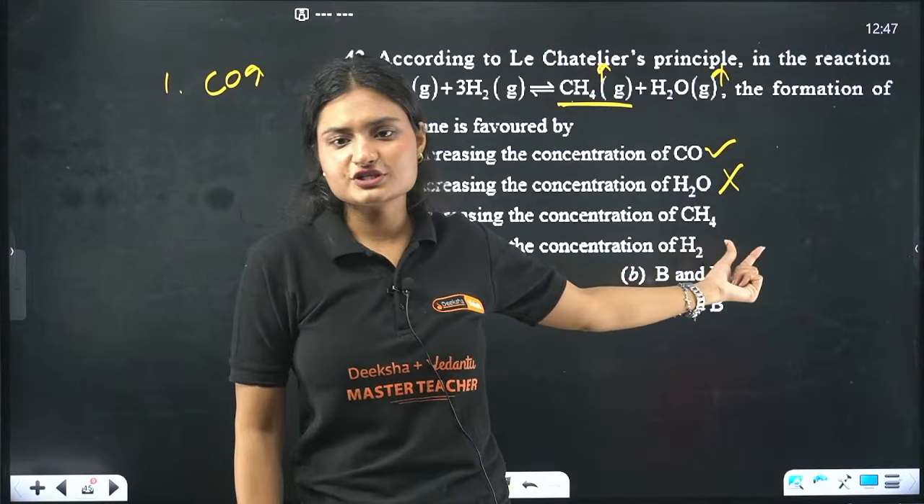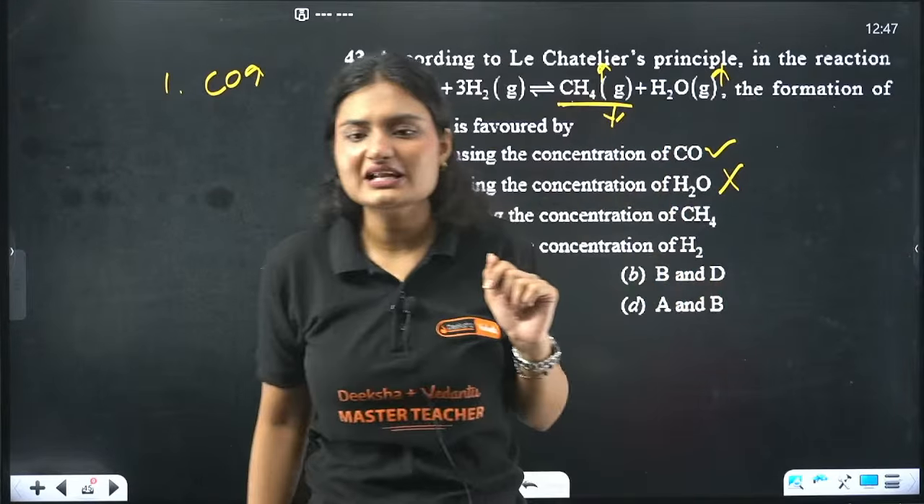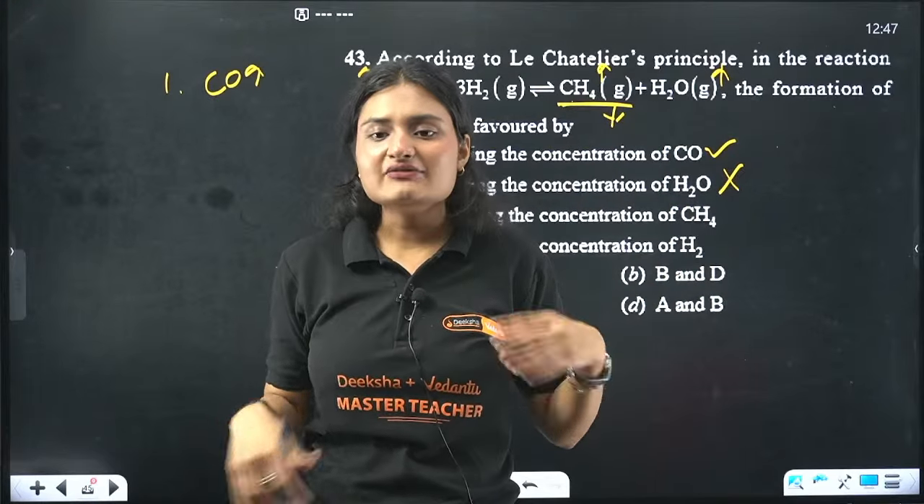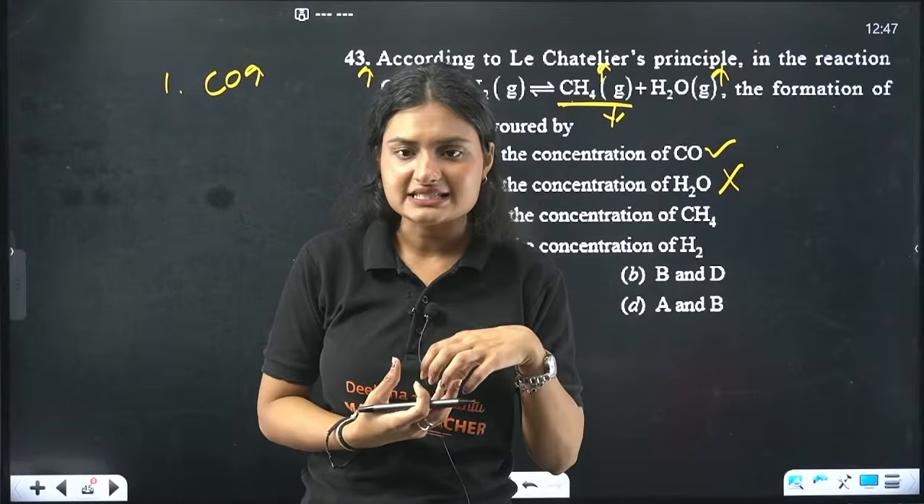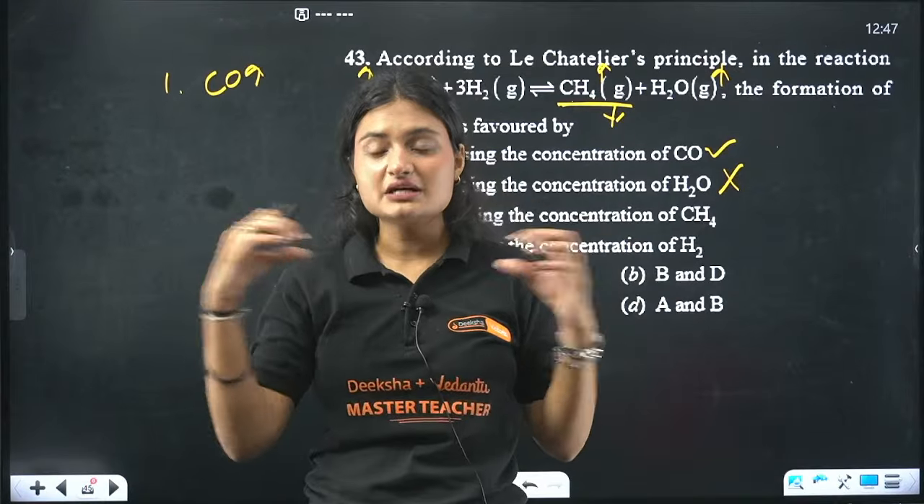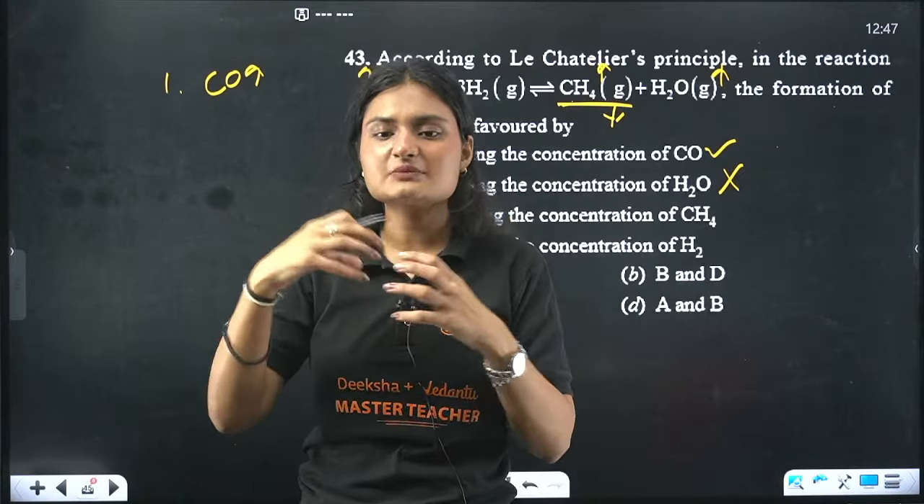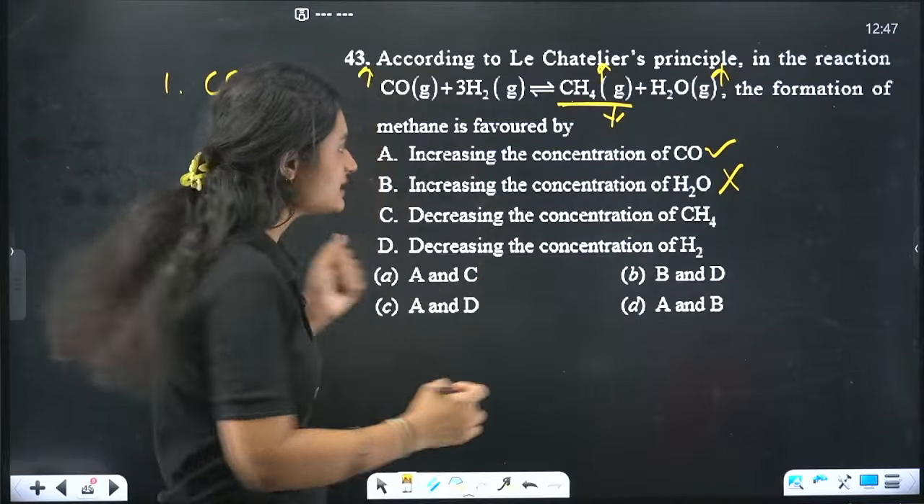Decreasing the concentration of CH4, very easy. Yes. If you decrease the concentration of CH4, in that case, what will happen? Again, equilibrium is disturbed. Now the product concentration is less. So what will the equilibrium do? It will increase the product concentration so that the system comes to equilibrium again. So yes, this favors.